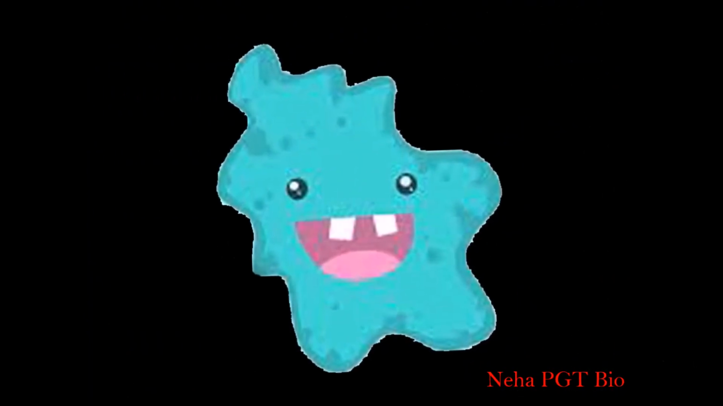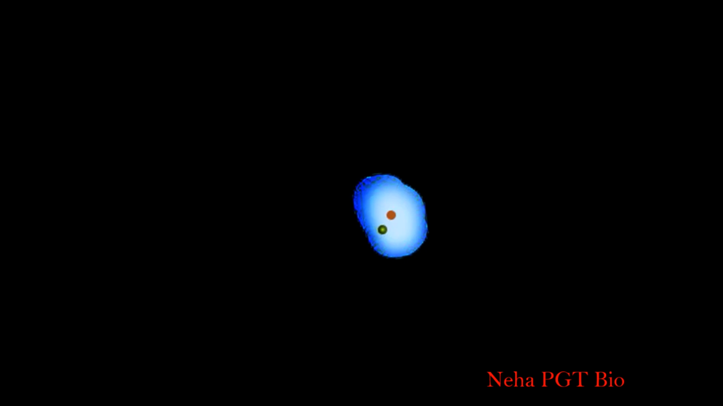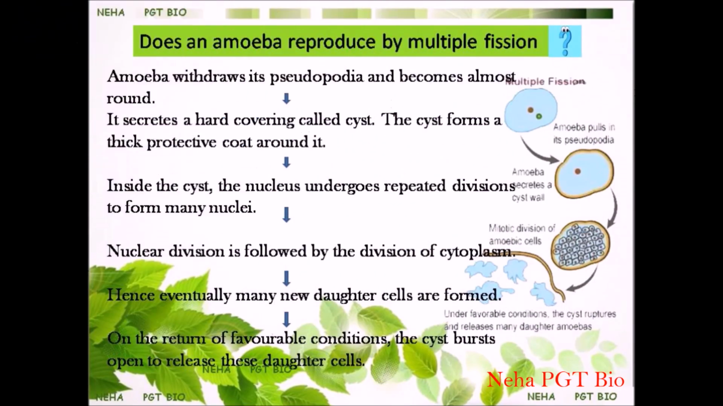In the case of amoeba, during unfavorable conditions, it withdraws its pseudopodia and becomes almost circular. Then it secretes a thick layer around it. That layer is called a cyst. Amoeba remains in this condition throughout the unfavorable condition.